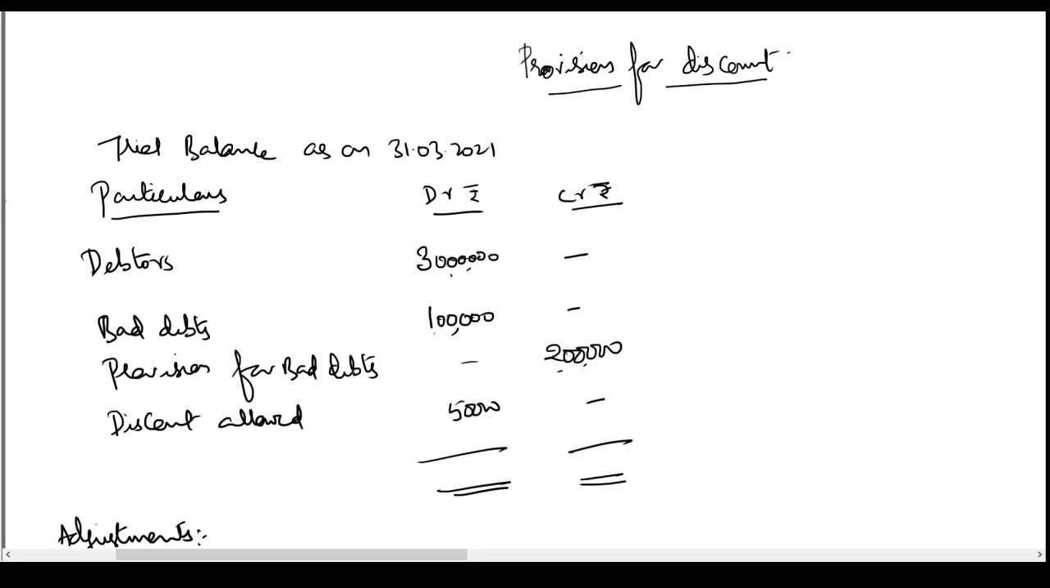Hi friends, in this video we will learn how to create a provision for discount. Now we all know that when we make sales on credit, that means when we give some time to the customers to make the payment, it is expected that some of the debtors may become bad. That means you expect that a few of your debtors may not turn up or may not give the money back to you. That means you would have to suffer some bad debts losses,